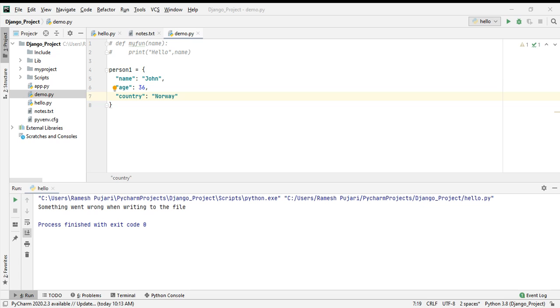So now I will show how the raise keyword works in Python. A developer can choose the exception to throw. I will give one example here so that you will understand.